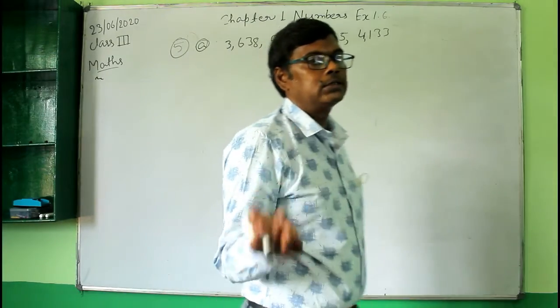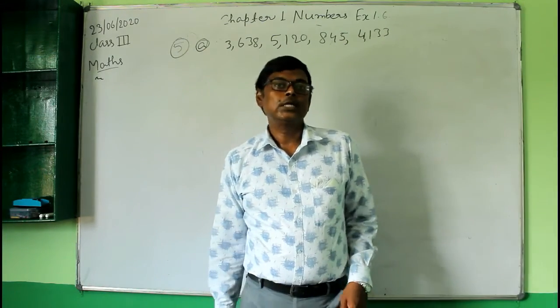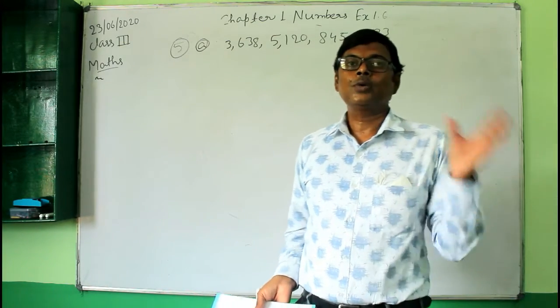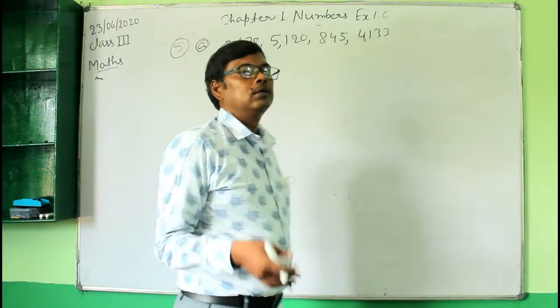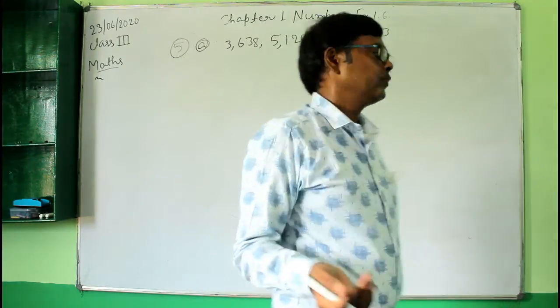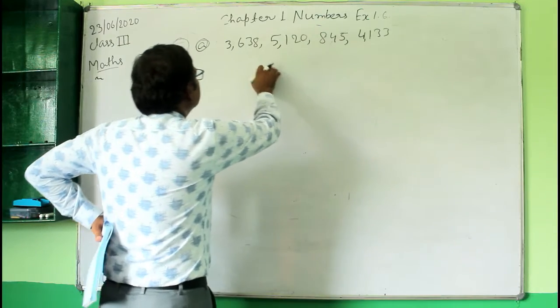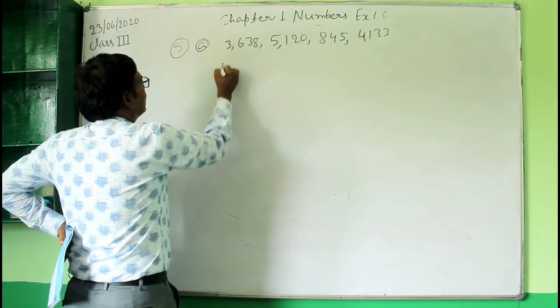Okay, descending order means decreasing order. Decreasing means that first you will start with the largest number, and then the smaller one, then smaller one, then the smallest one. Okay, largest, smaller, then smallest. So here, what is the largest number? It is this. So this number is the largest number here. So arranging.